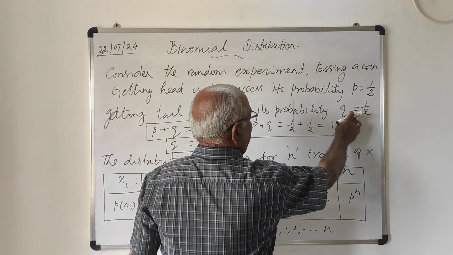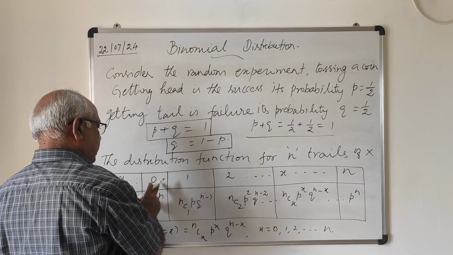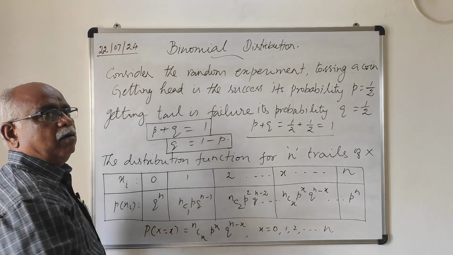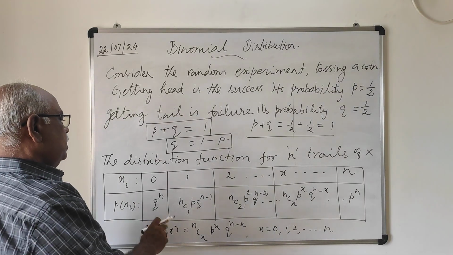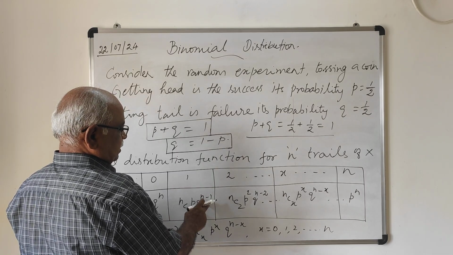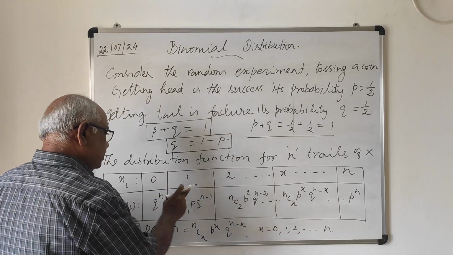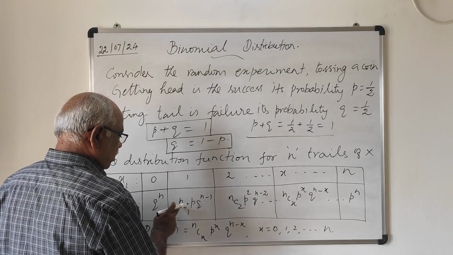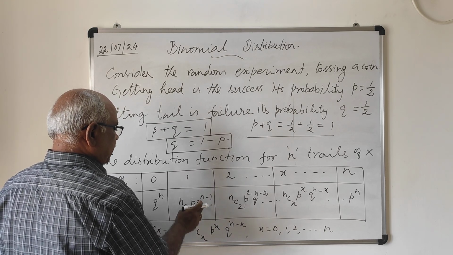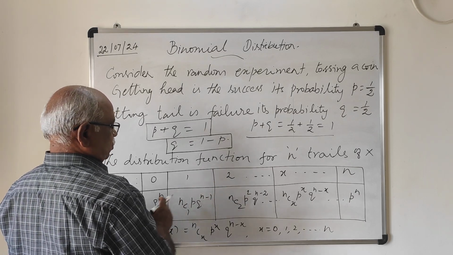In each trial, in all n trials, no head, therefore x equal to 0 means no head, that is q power n. n trials with the q, probability is q power n. Next, x equal to 1, that is 1 head, n minus 1 tails. Therefore, the probability for x equal to 1 is nC1, number of trials n, 1 head, so nC1, p power 1 into q power n minus 1, because we have 1 success, n minus 1 failures.